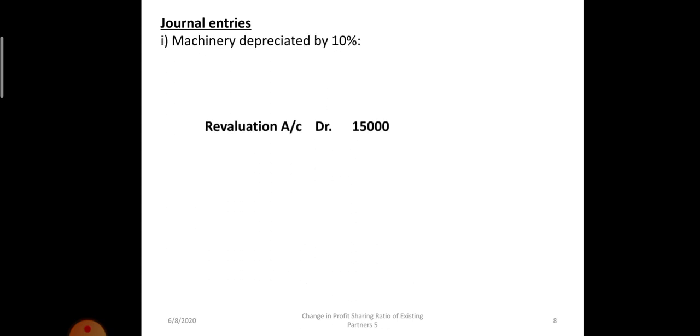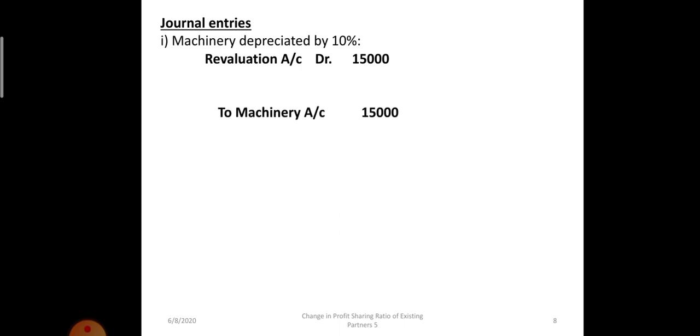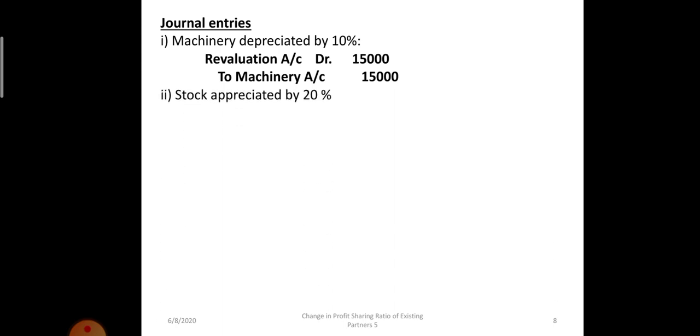So the first, when machinery was depreciated, it is a loss, so revaluation account will be debited by 10% of 1,50,000, that is 15,000 rupees, to machinery account. Assets are credited when their value goes down. Now in the case of stock, the value is going up, appreciated. 20% of 50,000 is 10,000 rupees.